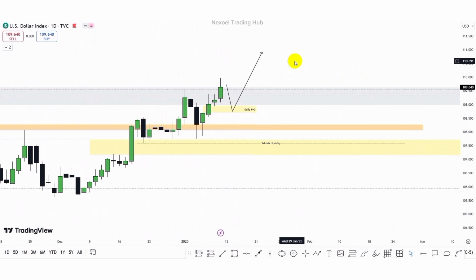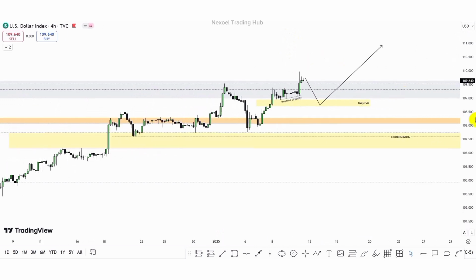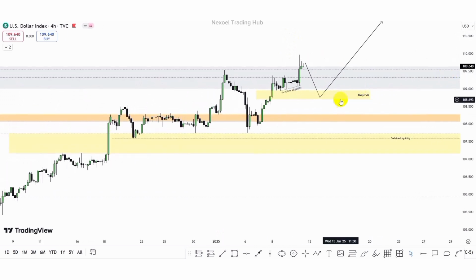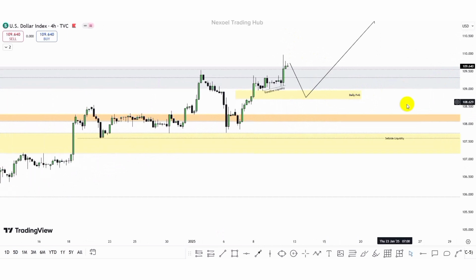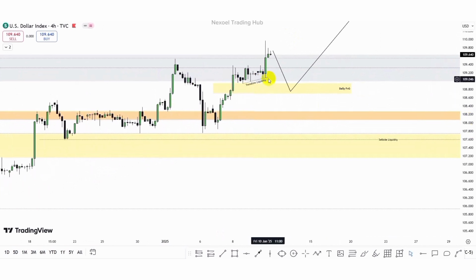So for a clear picture of this, we can look at the 4-hour time frame. Here in the 4-hour time frame, we can clearly see this is the daily fair value gap we identified from the daily time frame. And above the daily fair value gap, we have this trend line liquidity. So we can see here that this price delivery is facing rejection.